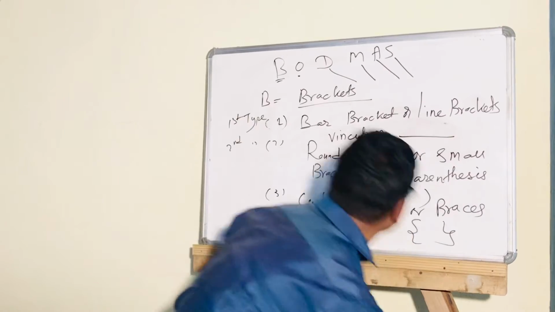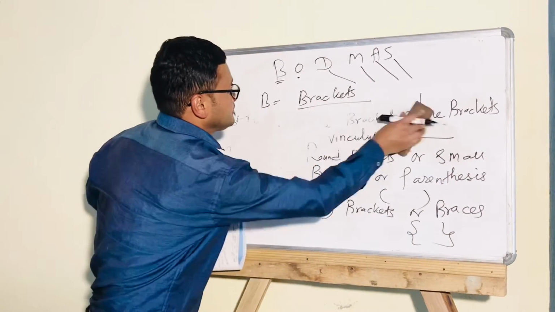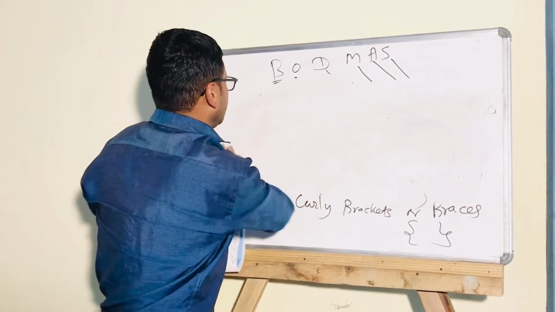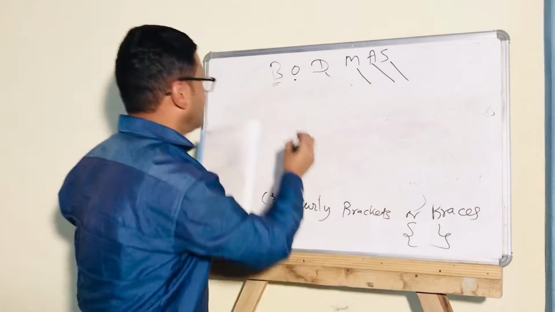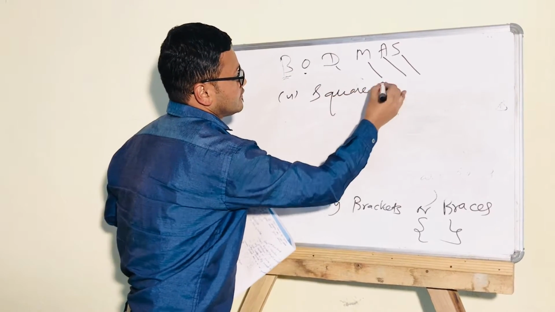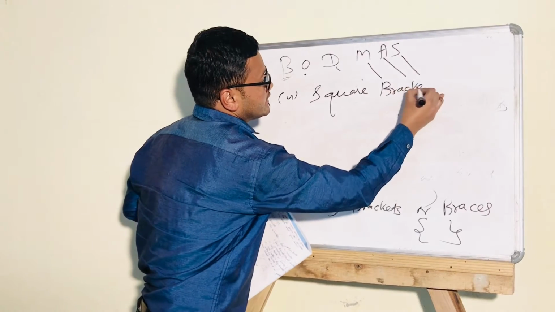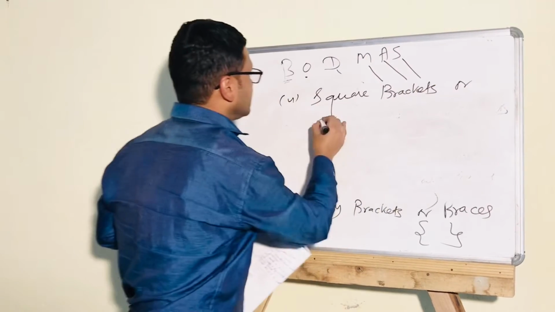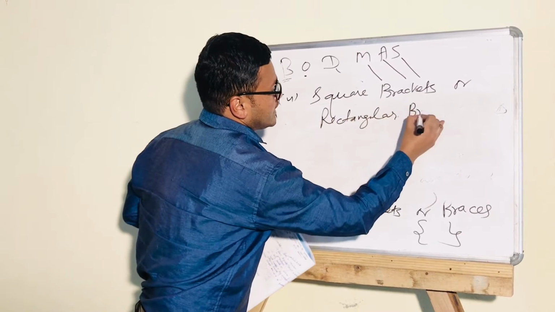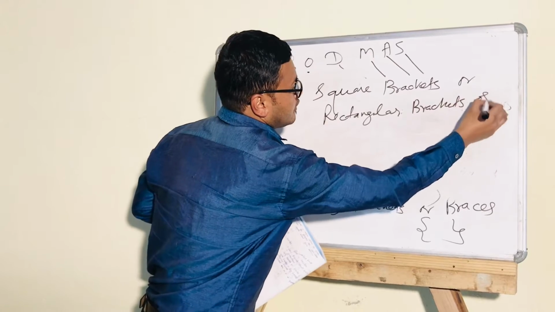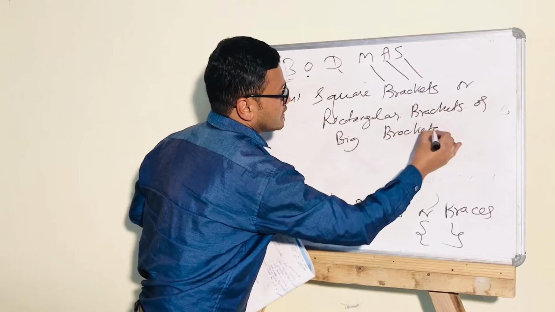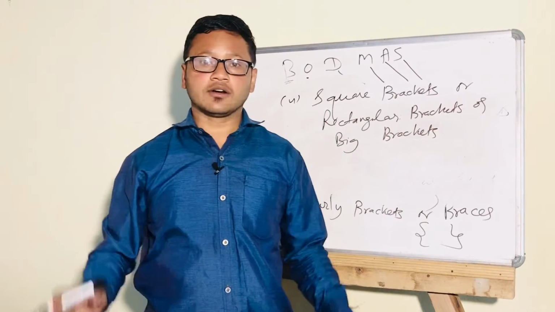Now the fourth. First, second, third we have finished. Number four type of bracket is the square bracket, or rectangular bracket, or we can say big bracket.